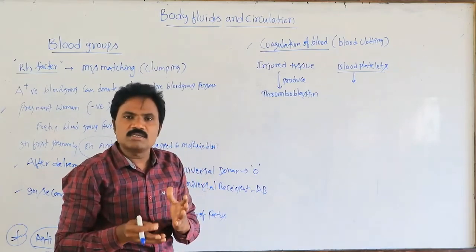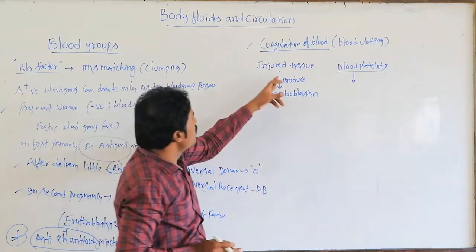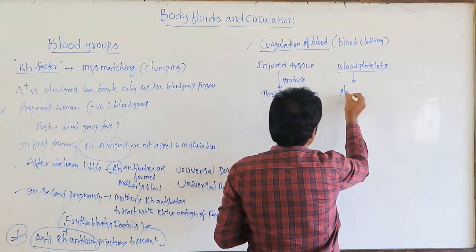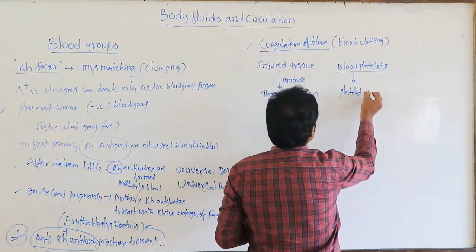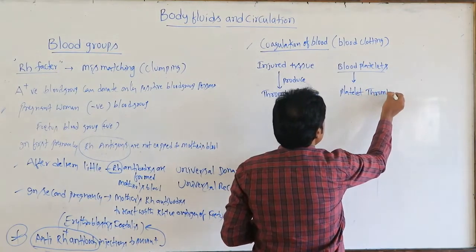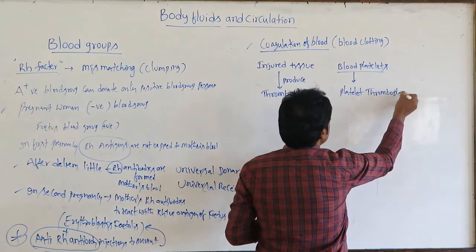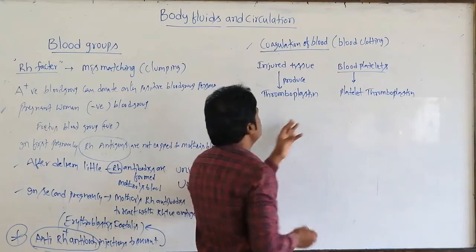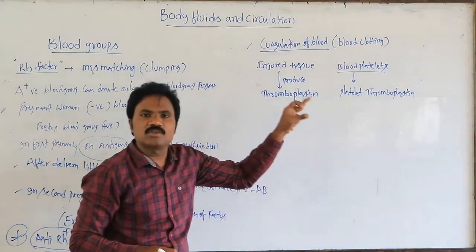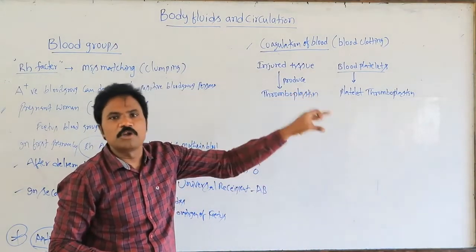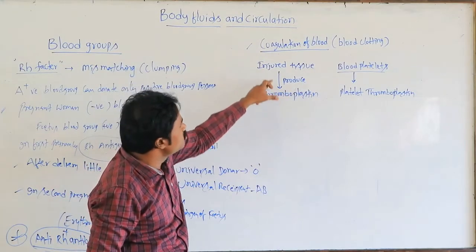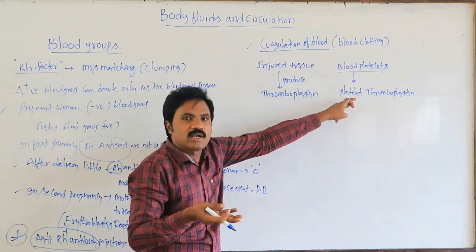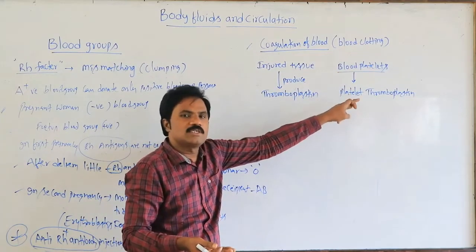These thrombocytes, after being stimulated by the injured tissues, also release platelet thromboplastin, one type of protein. This thromboplastin, immediately after injury, is activated and releases one more thromboplastin.